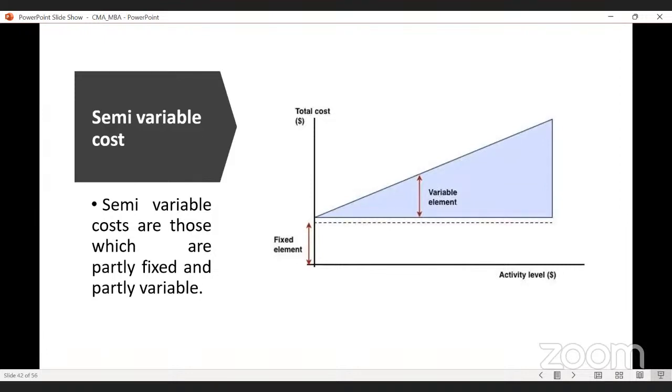Or if you are using a telephone, we are paying the monthly telephone rent, and the rest of the amount we are paying on the basis of our use. If we are not using the telephone at all, then you need to pay the monthly rate. If you are using the phone, per unit again you have to pay. Now we are using mobile phones. Before that, telephones were there.